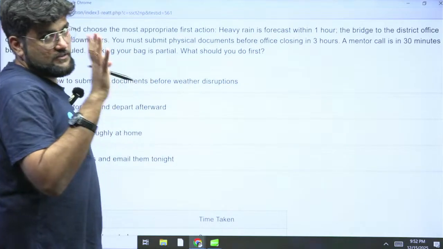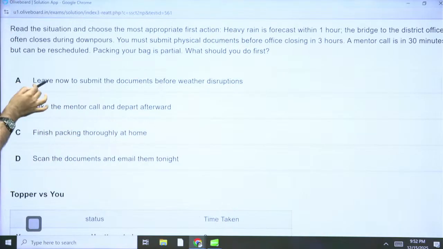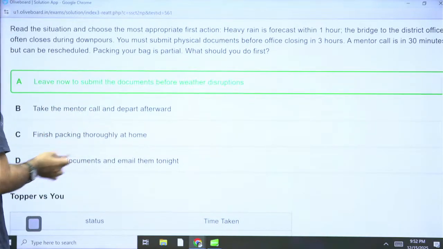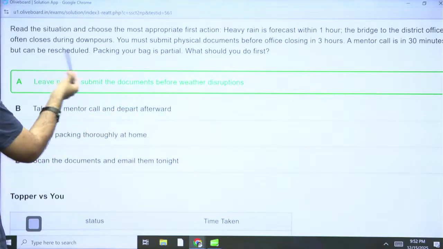So after that, the bridges will close. So you have to immediately leave first, right? So this will be your priority task. Leave now to submit the documents before the weather disruptions. Mentor call, I think you can take later on because it's rescheduled. It can be rescheduled.